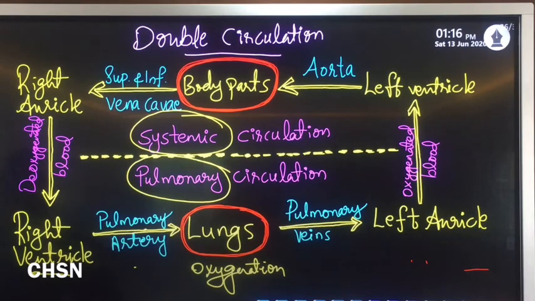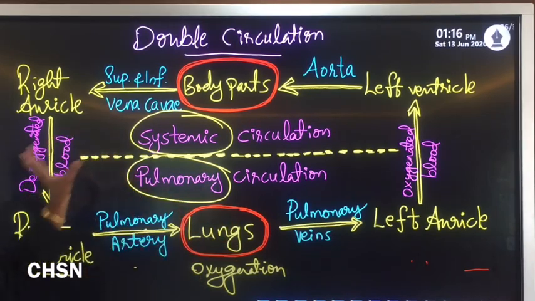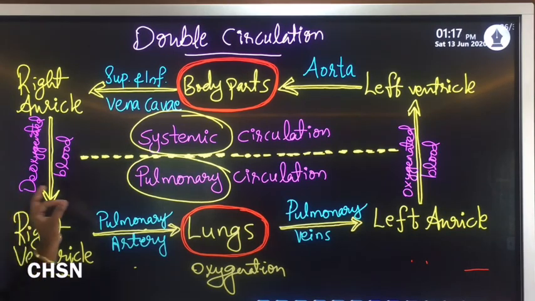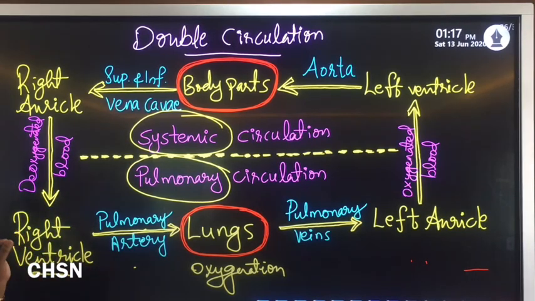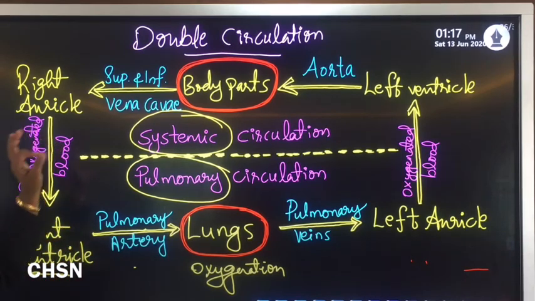Clear? And when the right auricle contracts, it moves to the right ventricle. Again pulmonary circulation, then systemic circulation. Like this, two times, or twice, blood passes through the heart. That is why it is known as double circulation.